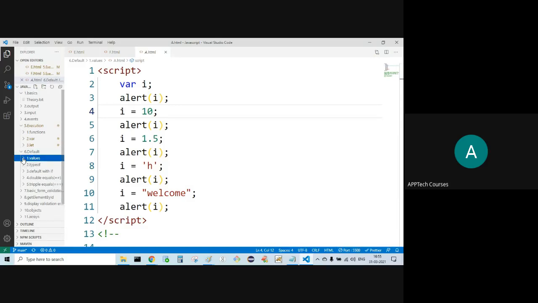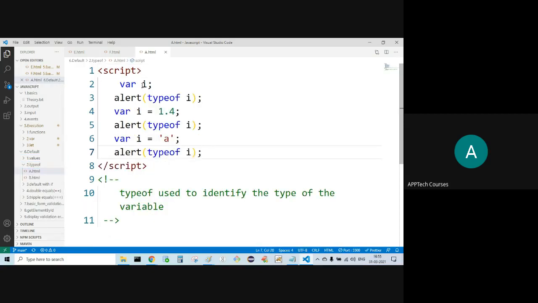Now we can also find out the type of the variable by using typeof. Typeof is the keyword in JavaScript. It is used to identify the type of the variable.